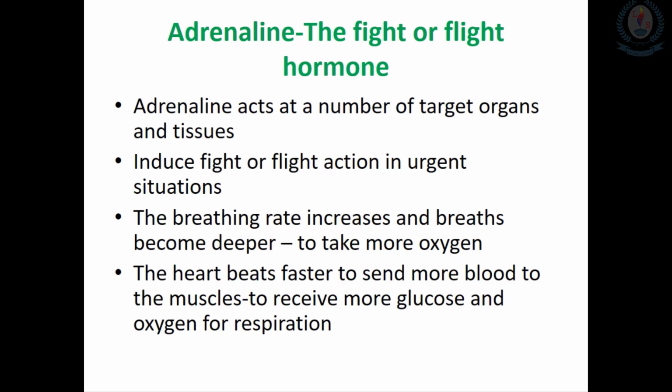Adrenaline acts on a number of target organs and tissues, preparing the body for action. In animals other than humans, this action usually means dealing with an attack by an enemy, where the animal can stay and fight or run away. This is why adrenaline is known as the fight or flight hormone. But this is not the only situation in which humans encounter the adrenaline hormone.